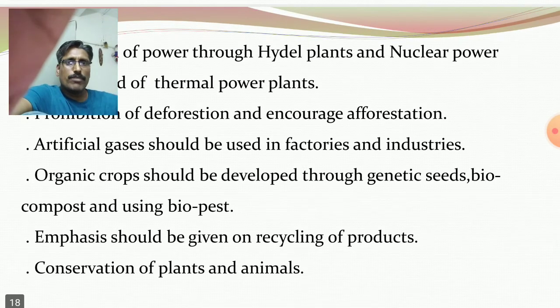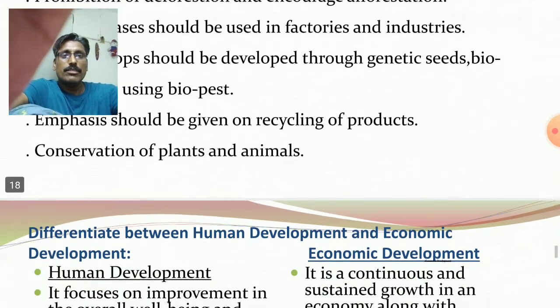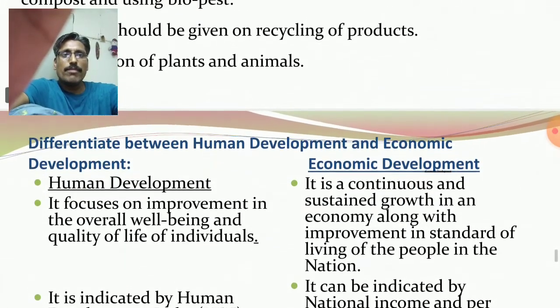Organic crops should be developed through genetic seeds, biocompost, and using biopesticides. Emphasis should be given on recycling of products. Recycling means conversion of waste materials to other new products. Okay, we should not throw out old articles. We should convert them into other new products. It is recycling. Conservation of plants and animals. Clear? Then differentiate between human development and economic development.